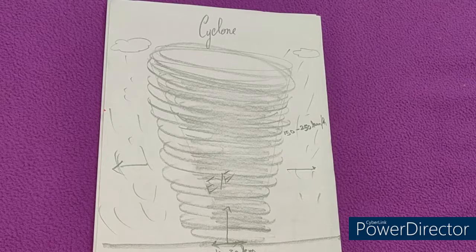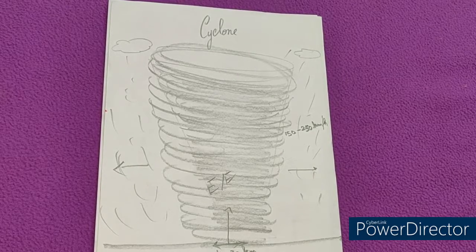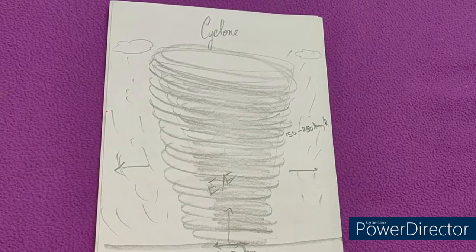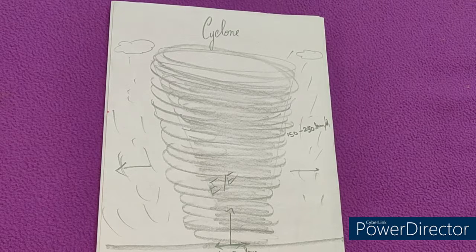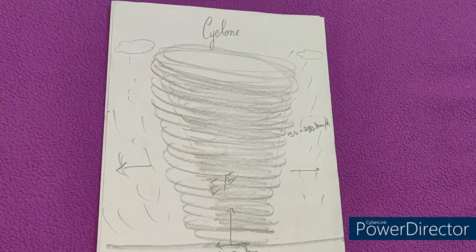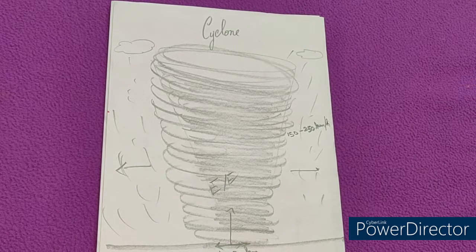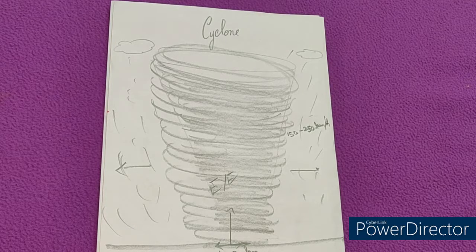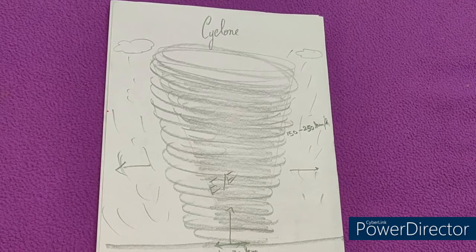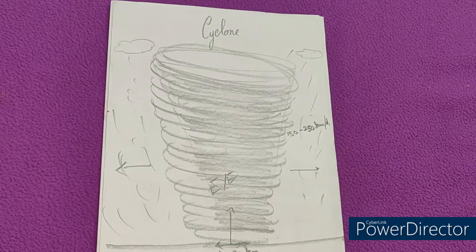The speed of the wind is known as wind speed, which is important. Then temperature plays a major role in the formation of a cyclone. Humidity is the moisture that is found in the atmosphere. And finally, wind direction, because the cyclone will not stay in one place, it starts to move. So these are the factors that are important when you learn about cyclones.